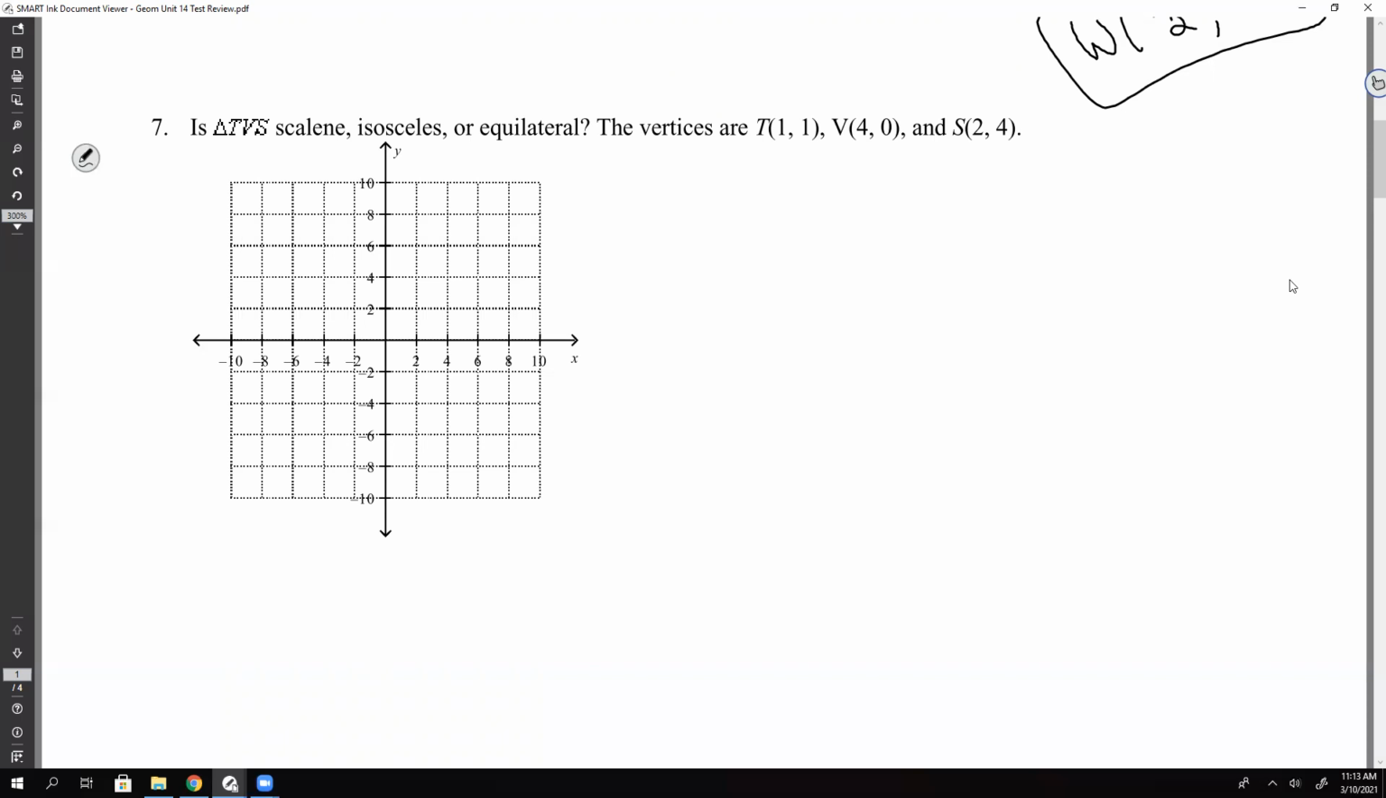So point T is at 1, 1, so I'm going over halfway and then up halfway, because the box is counting 2, right? So 1, 1. V is at 4, 0, so it's just 4 here in the x direction. And then S is at 2, 4. So it's T, V, and S.